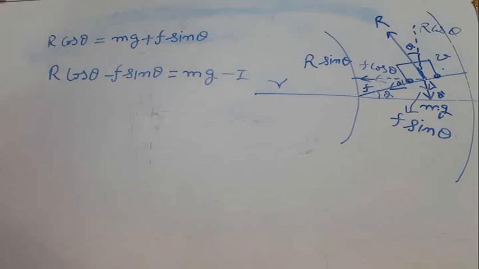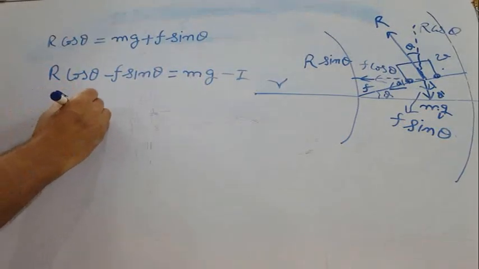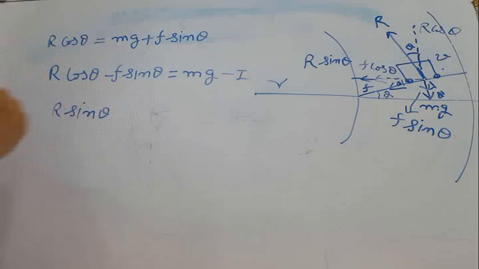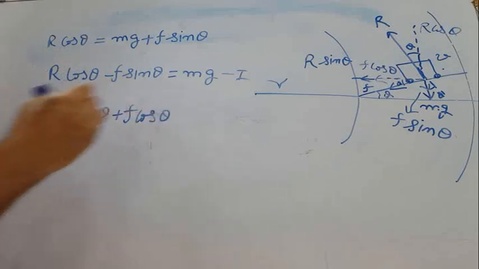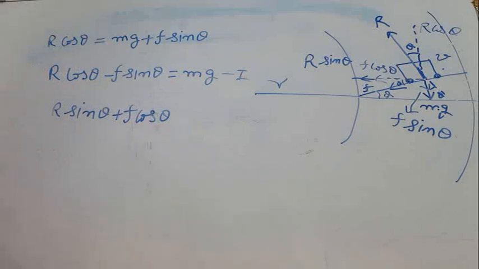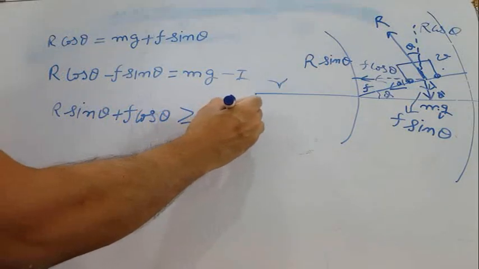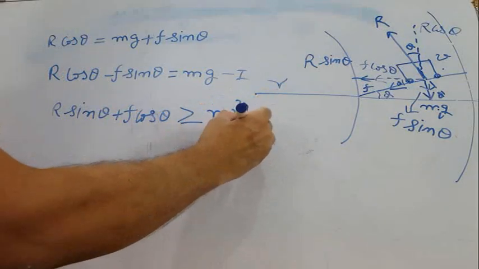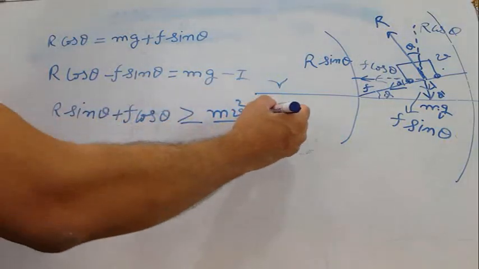So the condition for the vehicle to remain on track is that the inward force, R sin theta plus F cos theta, should be equal to or greater than the outward, which is mv square by R. v square by R is the centripetal acceleration of a particle moving in a circular track, and m is the mass. It is our second equation.